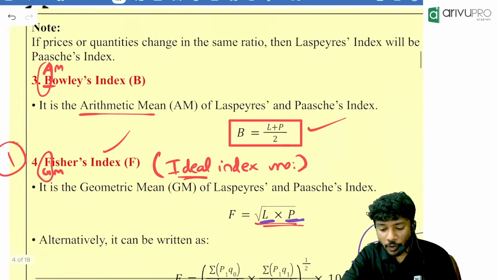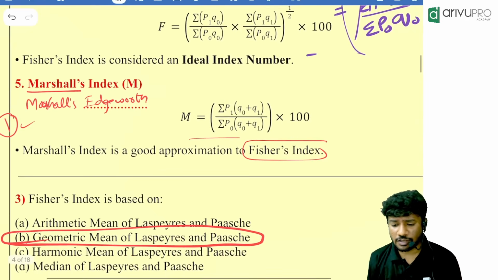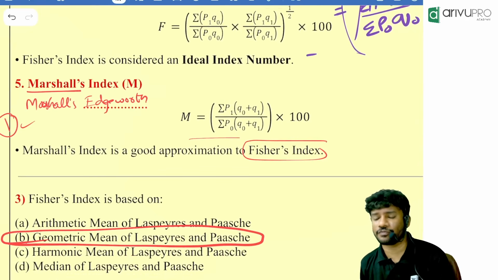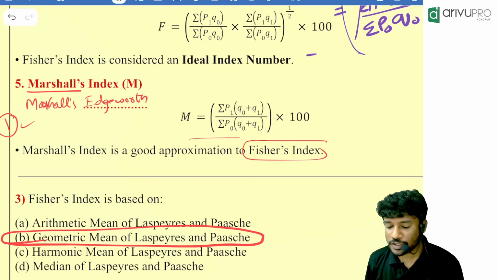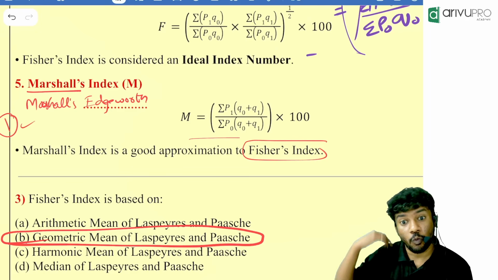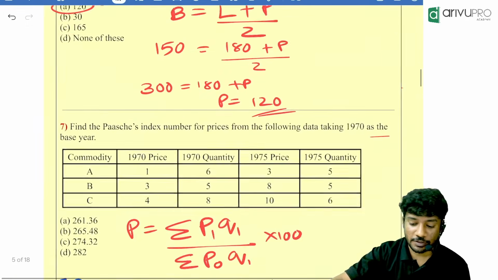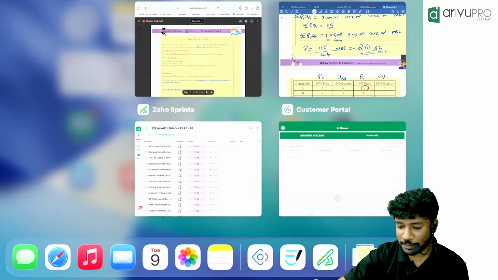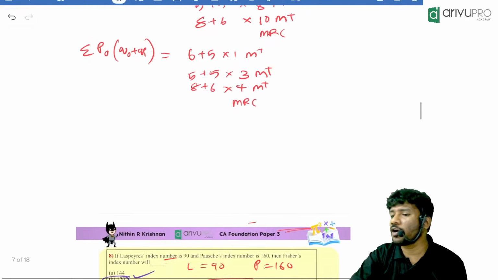Similarly, for Bowley and Laspeyres it will change accordingly. Marshall-Edgeworth will become the sum of Q1 into (P0 plus P1) divided by the sum of Q0 into (P0 plus P1), into 100. Okay, understood, people? Everyone got it? I hope everyone understood, but it is not important.